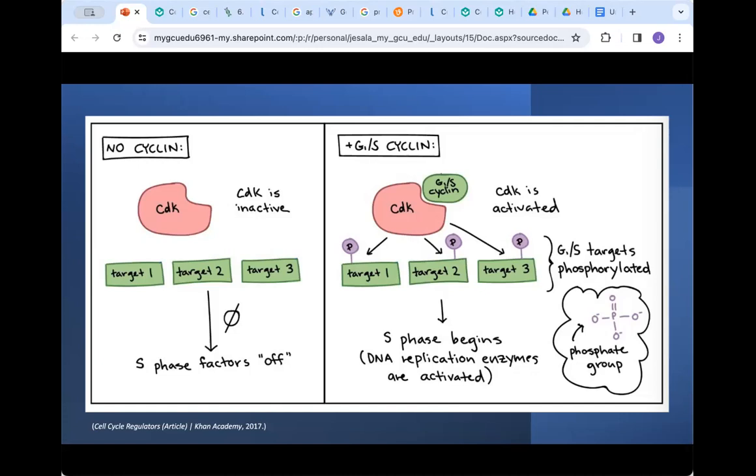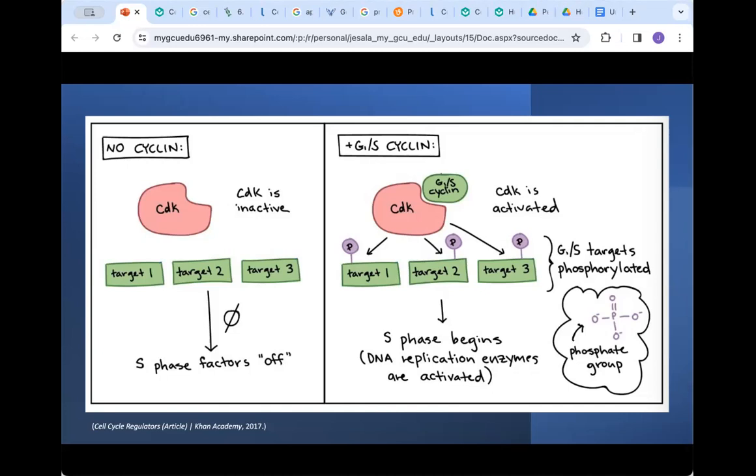CDKs will be sent to the M phase targets by M cyclin, which will cause the breakdown of the nuclear membrane. In the image on the left, you can see that there is no cyclin, so the CDK is not active, and no phosphate groups are attached to any of the targets. As a result, the S phase of the cell cycle is turned off.